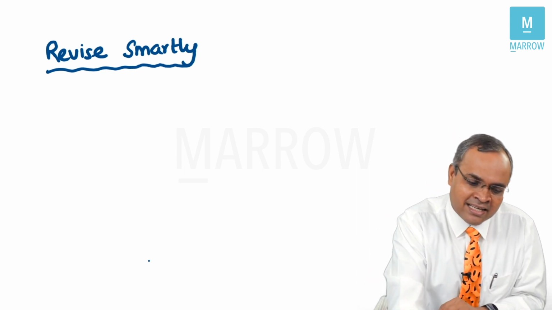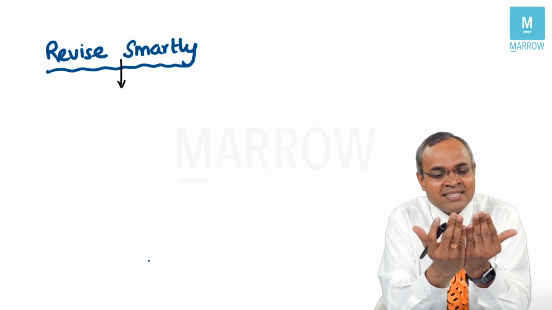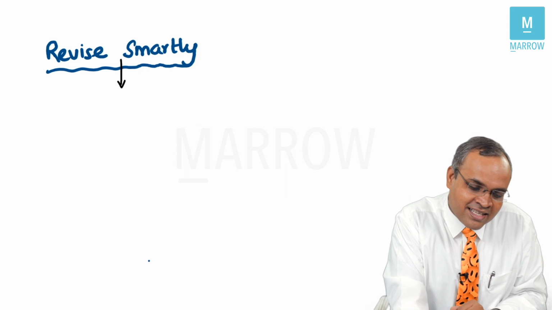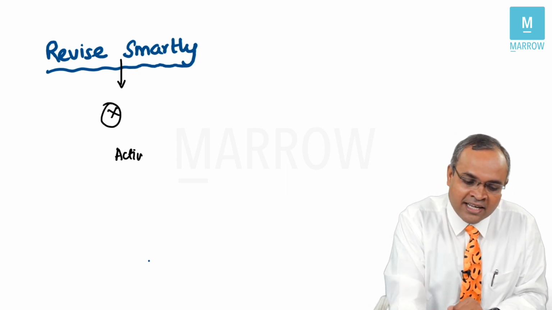Revise smartly. One of the biggest mistakes students make is they open the book and start revising the topics. Okay, I know this, I know this, I know this. So that's not the right way to revise. You need to do active recall. How do you do active recall?